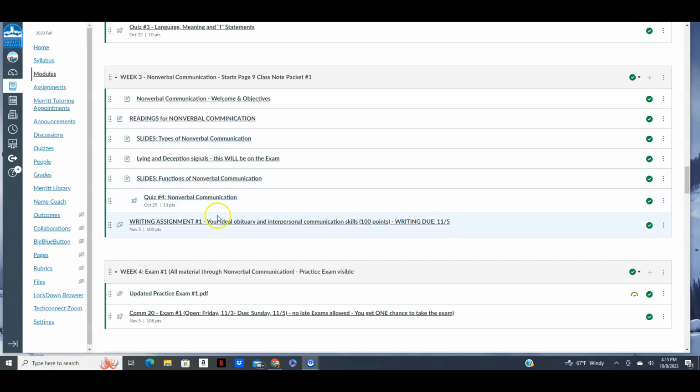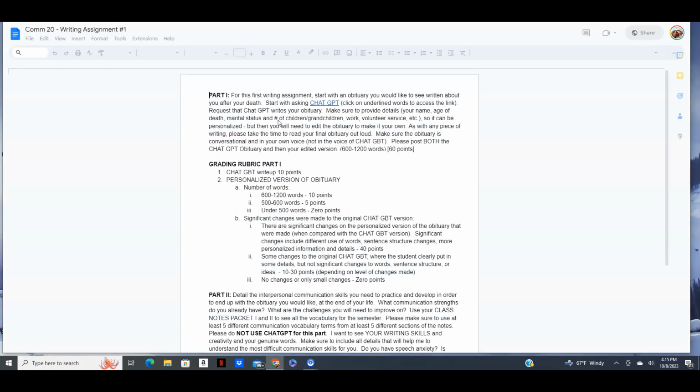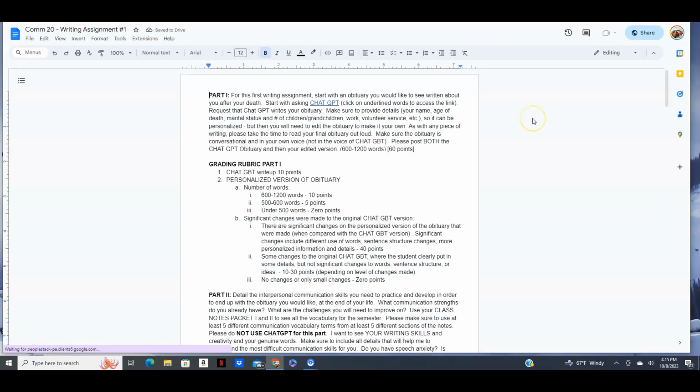You made it to writing assignment number 1. Let's go through it together. When you get to this writing assignment, you're going to see these underlined words that say writing assignment and rubric. And you go ahead and click on that, and it's going to take you to this Google Doc with much